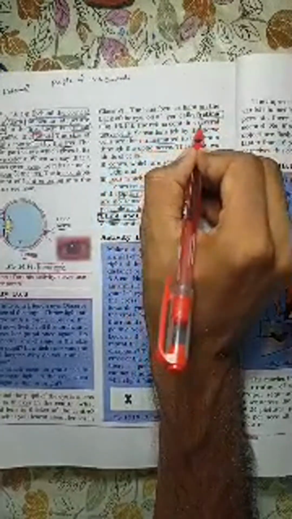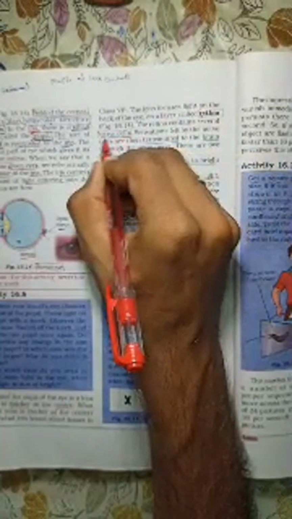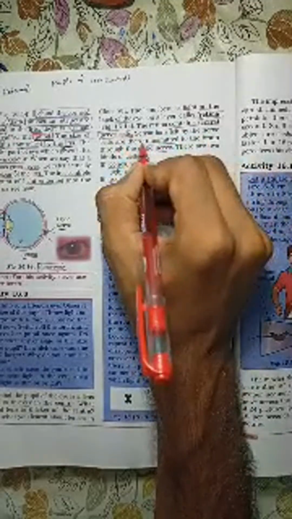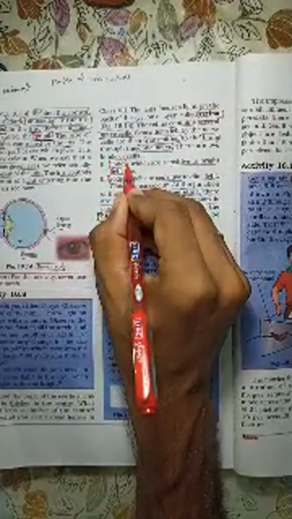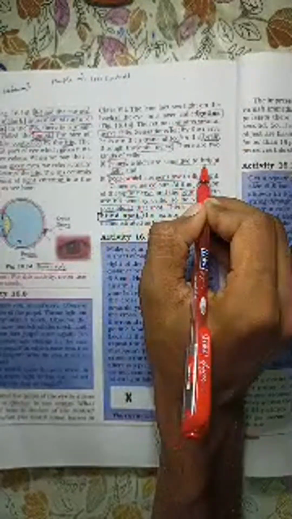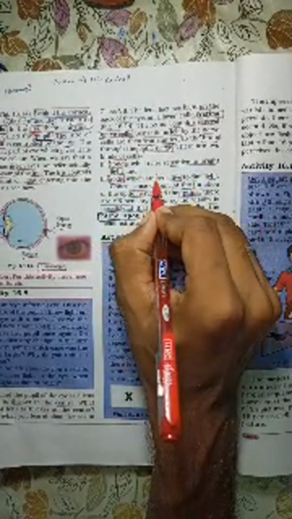The retina contains several nerve cells. Sensations are transmitted to the brain through the optic nerve. There are two kinds of cells, cone cells and rod cells. Cone cells are sensitive to bright light, and rod cells are sensitive to dim light.